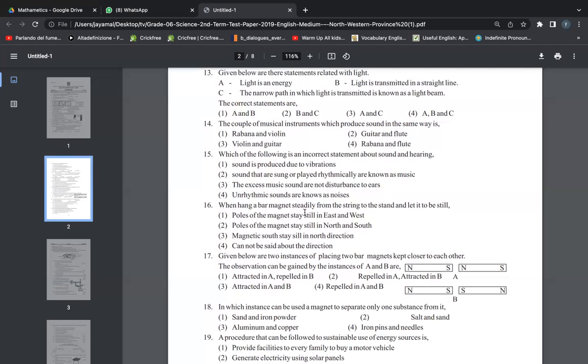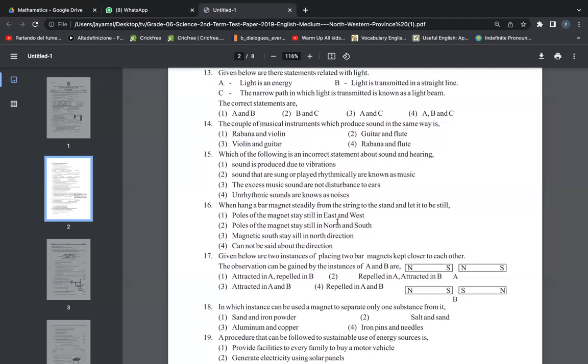When you hang a bar magnet steadily from a string on a stand and let it be still. Can you all remember? I have given this diagram in my posters, right? There I have hung a bar magnet steadily using a string, and I have shown that I have fixed it to a wooden pole.